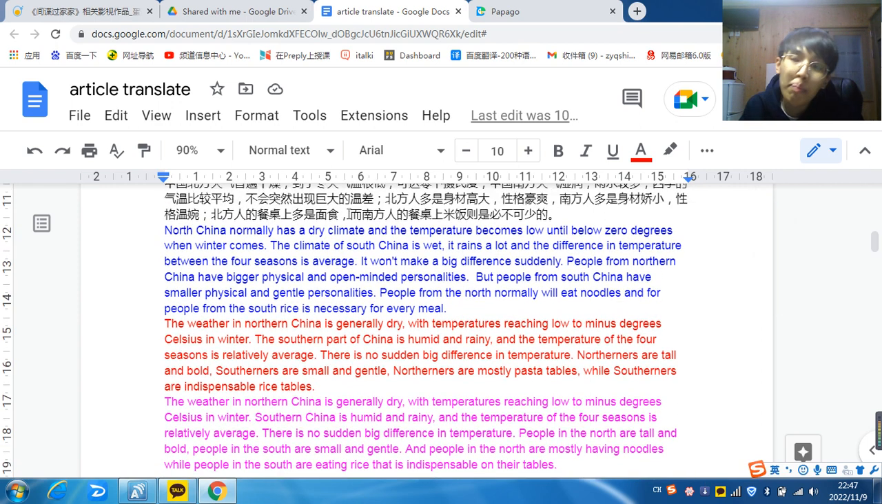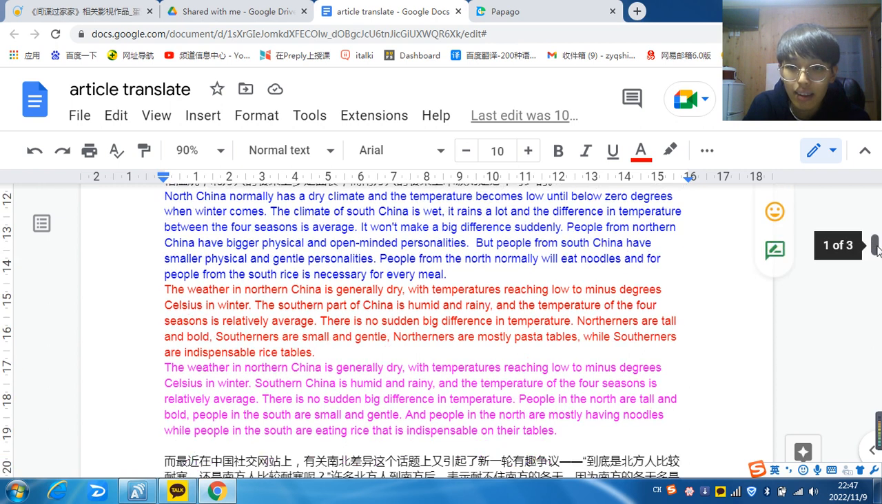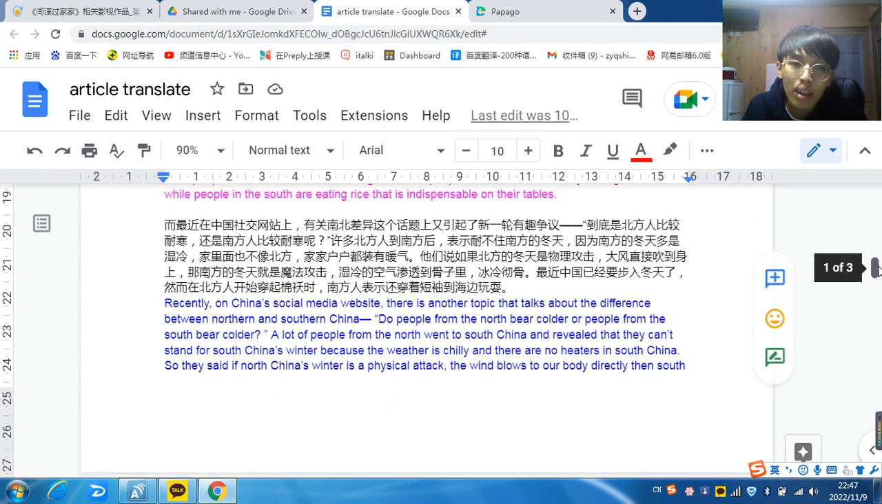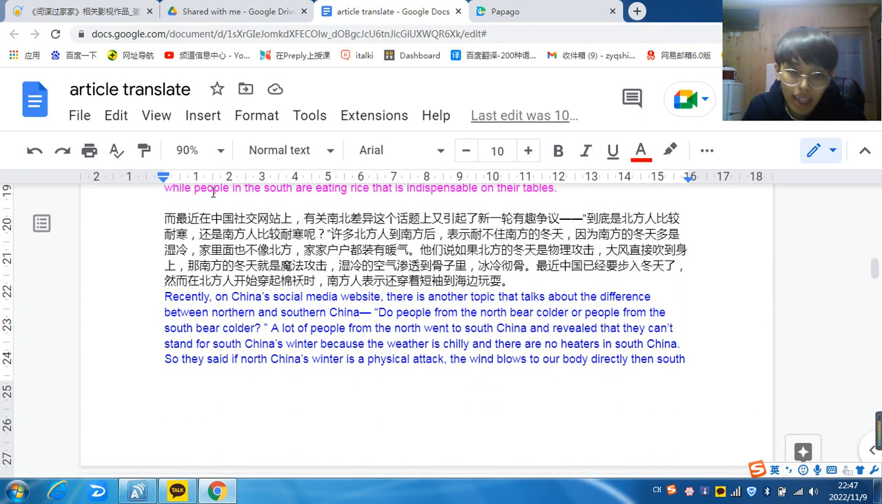And when they are eating, the main food of the people in the north is usually noodles, and the main food of the south is rice. It's so different.